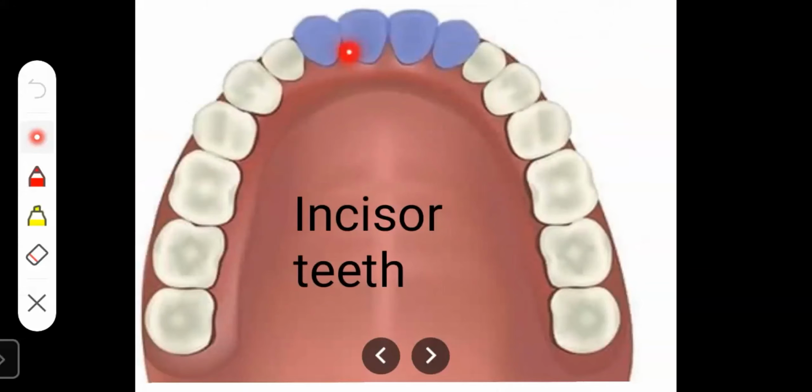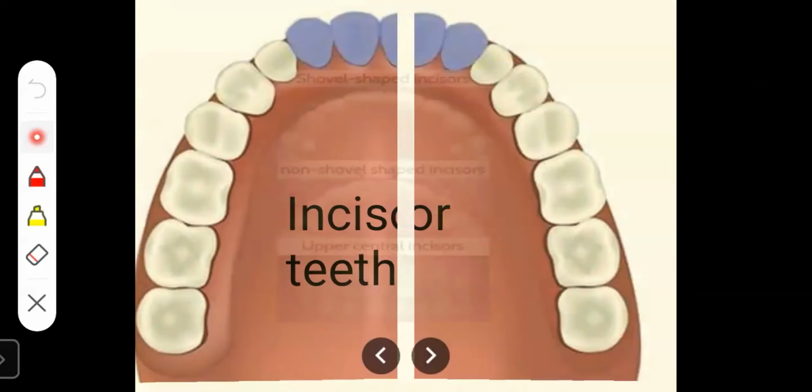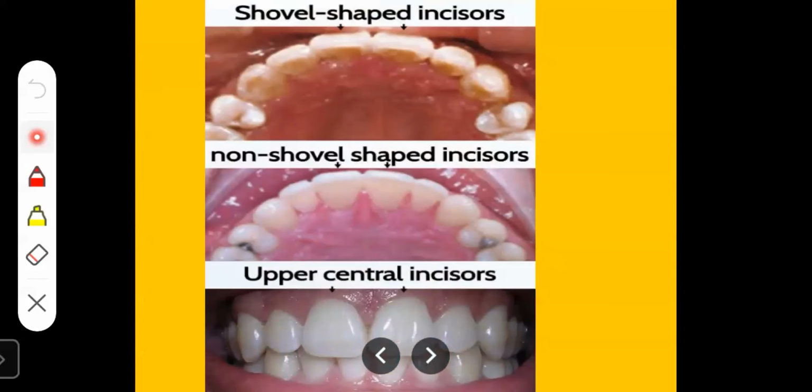Here you can see the incisor teeth. These incisor teeth are down in the lower jaw and in the upper jaw, so in total we have 8 incisor teeth. Here you can see the upper central incisors and downward. See the shape.